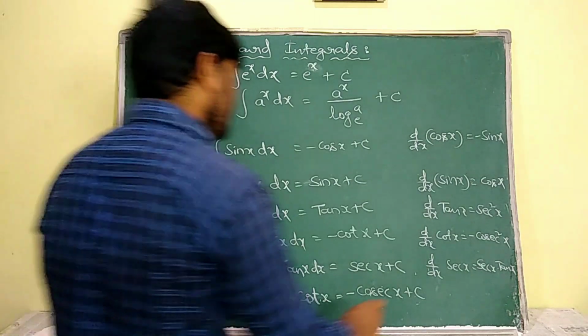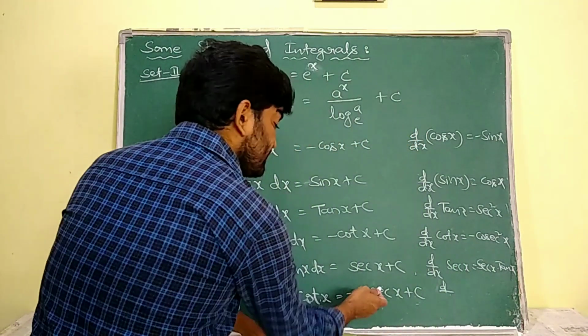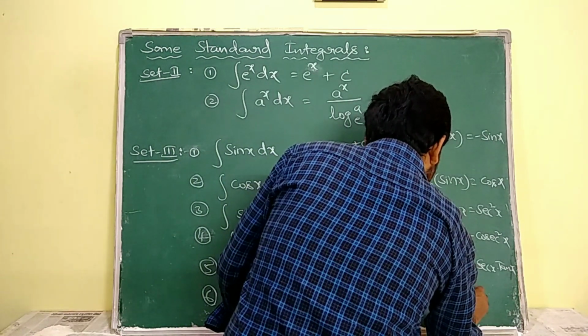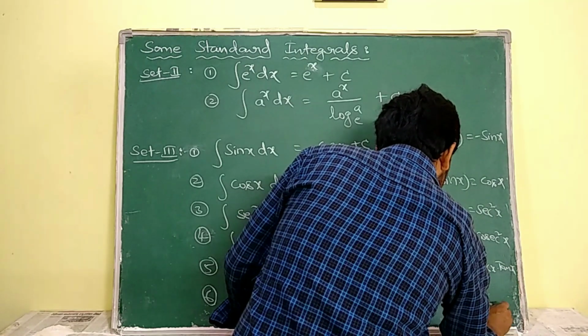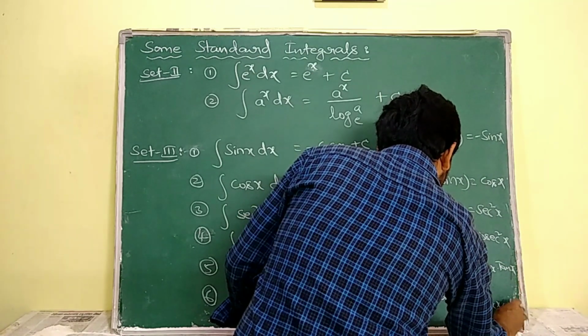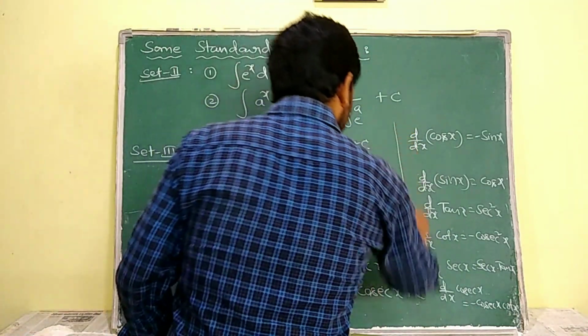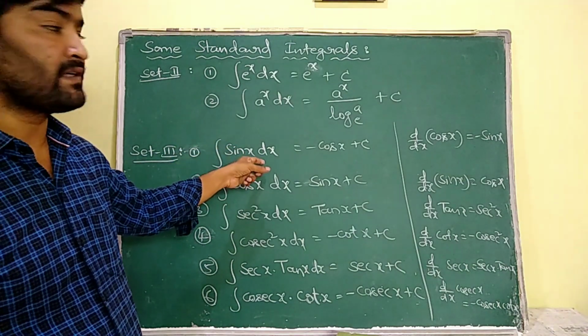The integral of cosecant x cot x is equal to minus cosecant x, because d by dx of cosecant x is minus cosecant x cot x. So these are the different standard integrals regarding the trigonometric functions.